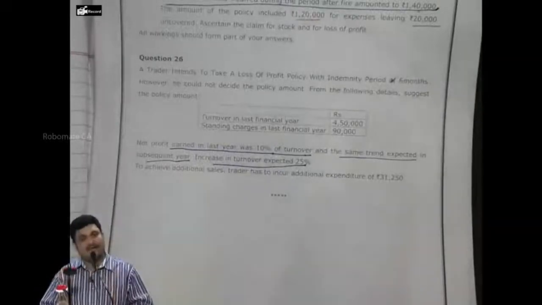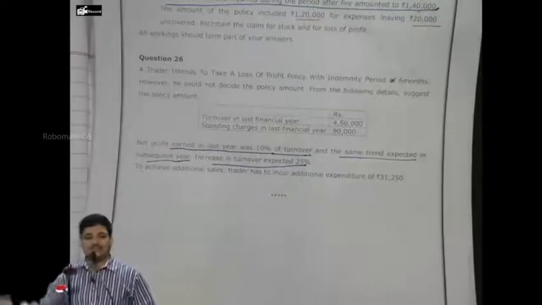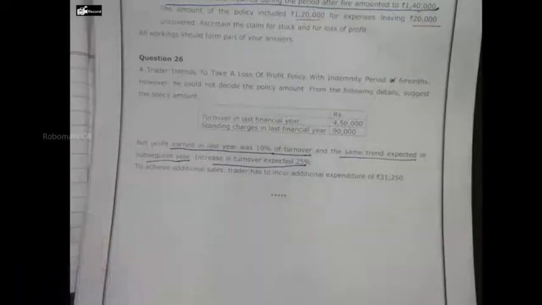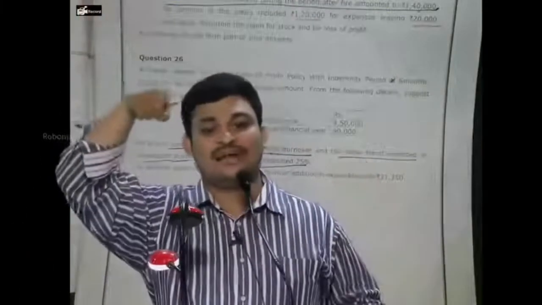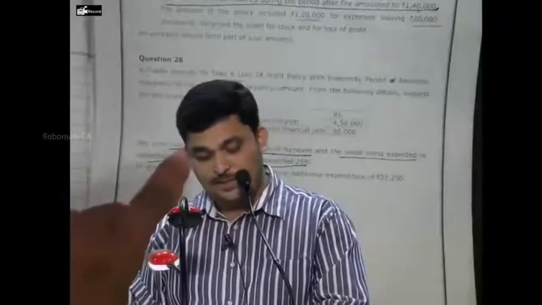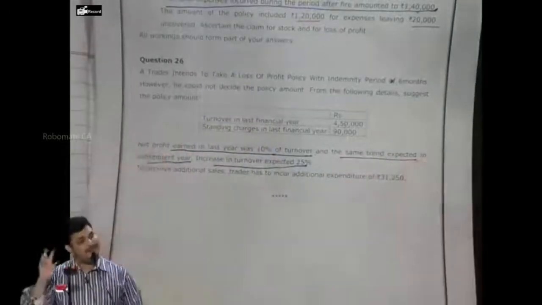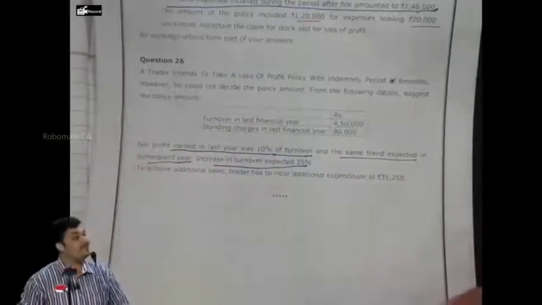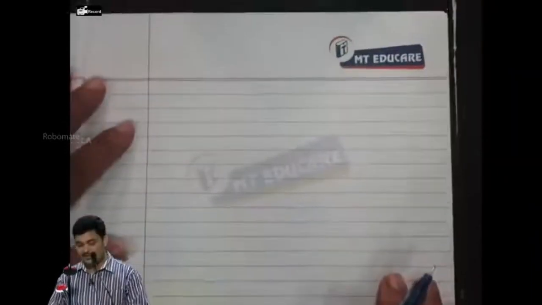Understand? So net profit ratio can't be the same. The net profit ratio in a year will not have any relation with the next year's net profit ratio or any other year's, because net profit is nothing but the gross profit minus standing charge which is fixed for all the years, correct? So thereby net profit earned in last year 10%, that is true. Same trend expected in subsequent year. Now the profit ratio remains the same, which is gross profit ratio remains the same. That is the only area that you should be knowing. It is not that the next year also the same net profit ratio will remain.